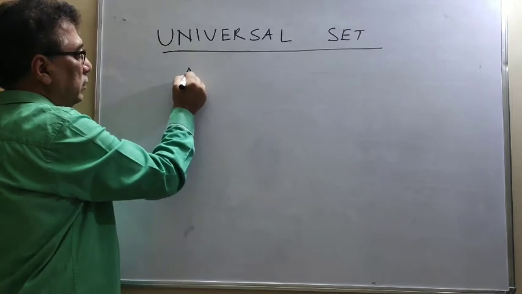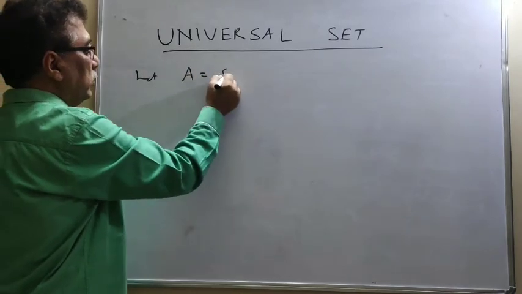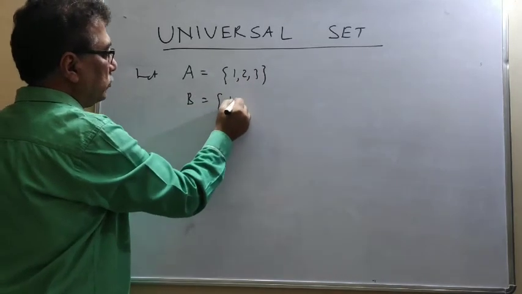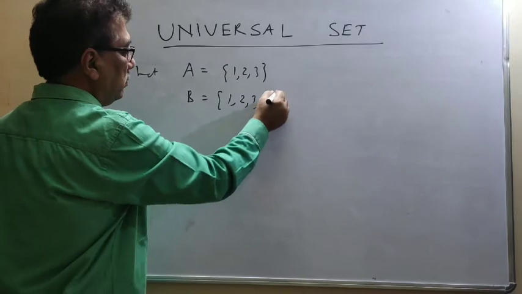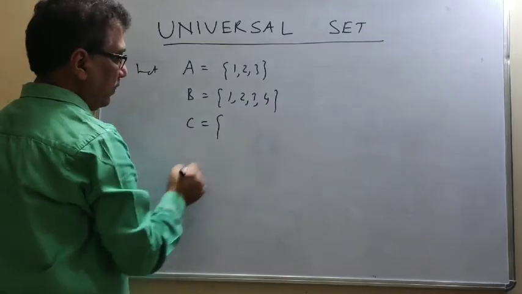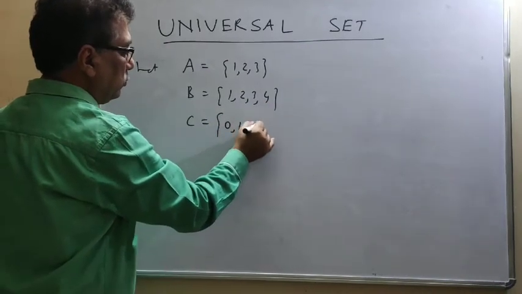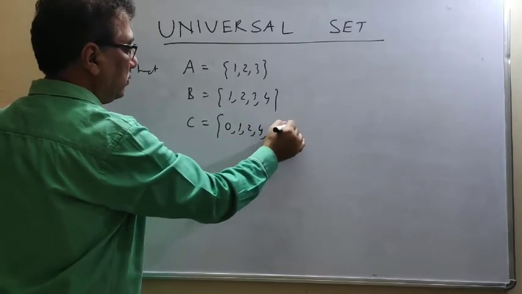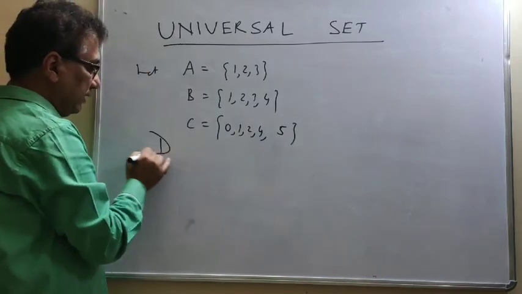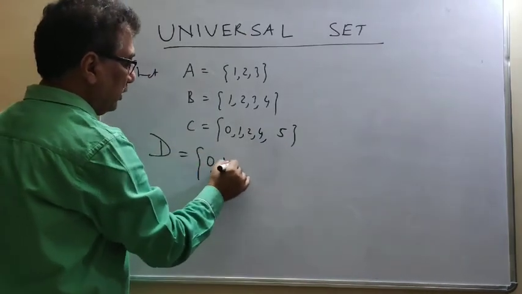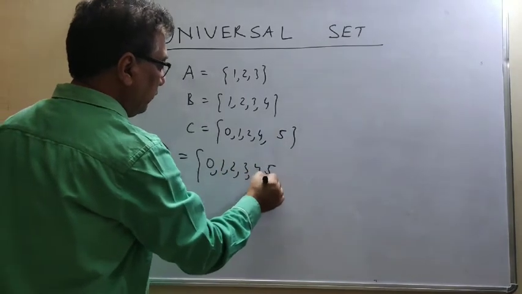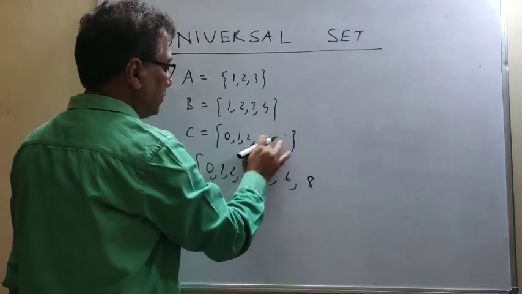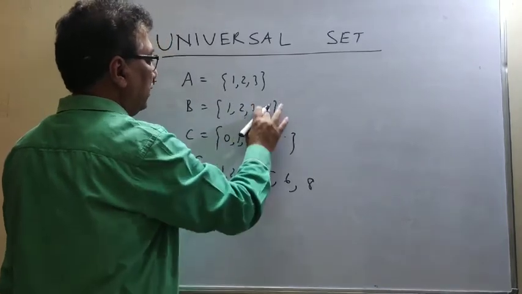Let A = {1, 2, 3}, B = {1, 2, 3, 4}, C = {0, 1, 2, 5}, and one set D which contains 0, 1, 2, 3, 4, 5, 6, 8.